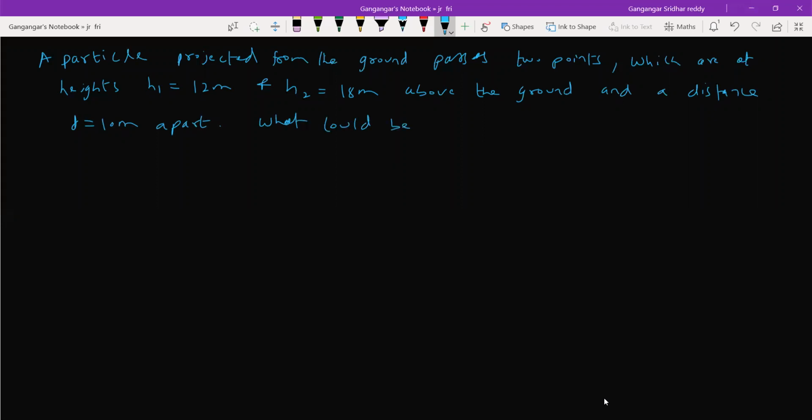What could be the minimum speed of projection? Putting question mark.